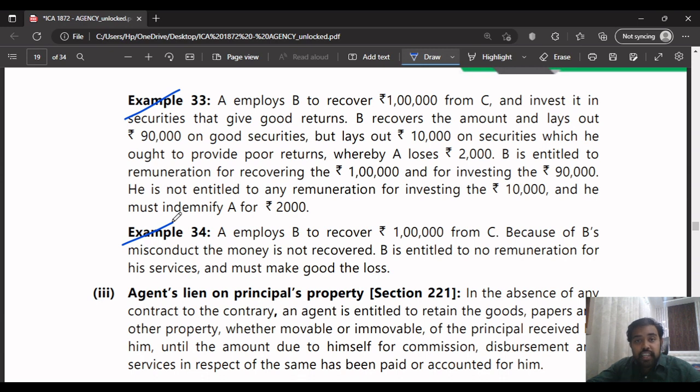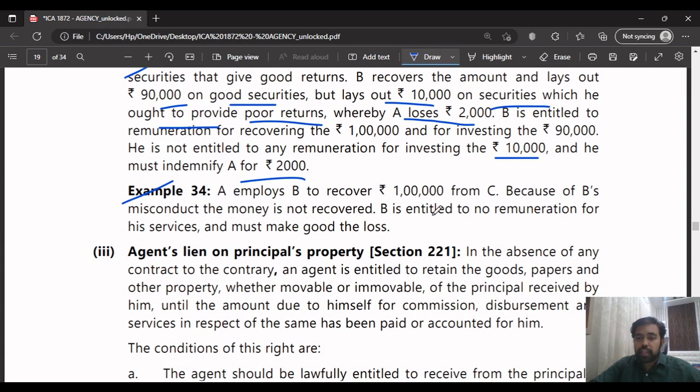But the agent invested 90,000 in good securities, and the rest, 10,000, in securities which ought to provide poor returns. A loses 2,000 out of that 10,000. That 10,000 and 2,000 he has to indemnify to the principal. Nothing else, it is a very simple example.